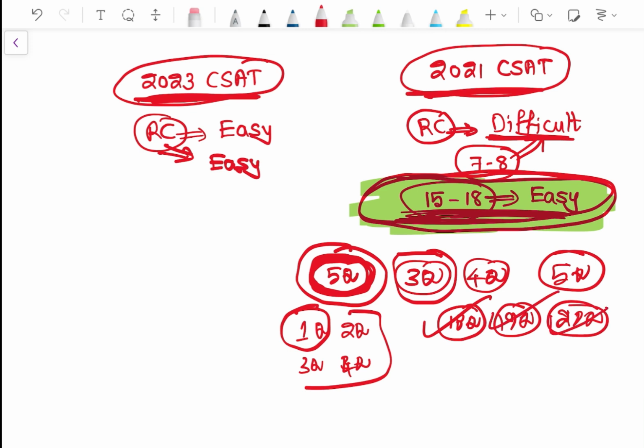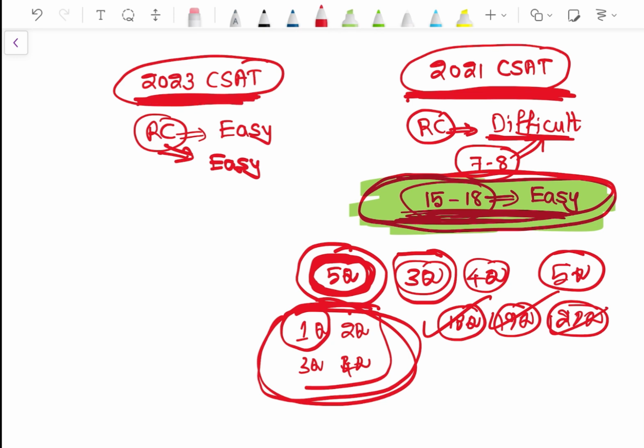So solve these questions. See, this happened in the 2021 CSAT paper, so you can do that. If you find a group of questions which are difficult... ठीक है, अब CSAT 2023 में क्या, all are relatively easy. And one way to find out easy reading comprehension questions is small passages.